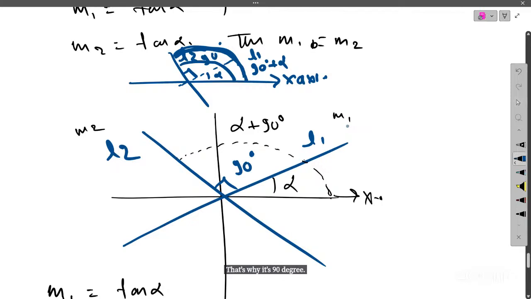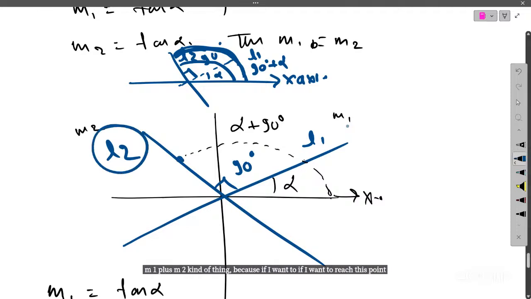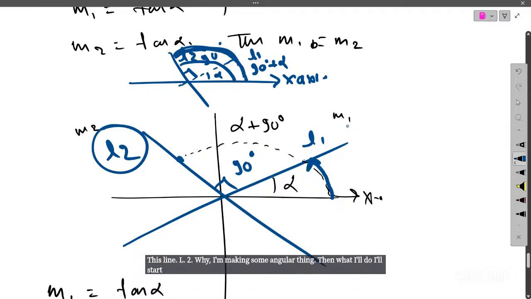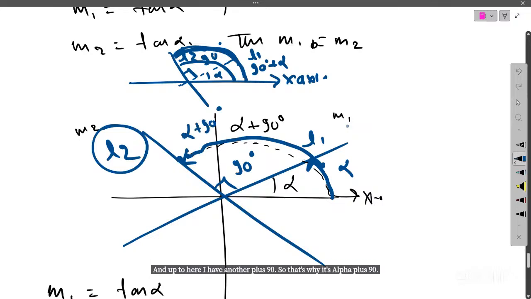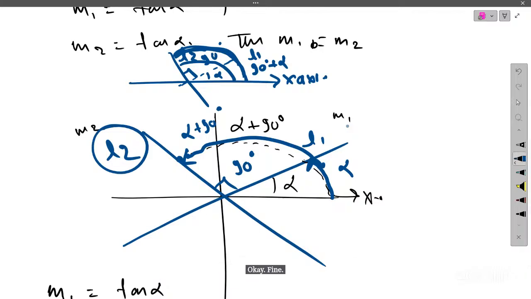It's like M1 plus M2, M1 plus M2 kind of thing. Because if I want to reach this line L2 while making some angular thing, then what I'll do? I'll start from here. So up to here I have alpha angle, and up to here I have another 90. So that's why it's alpha plus 90 degree. Okay, fine. That's fine, ma'am.